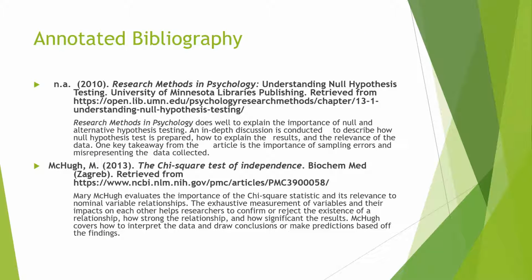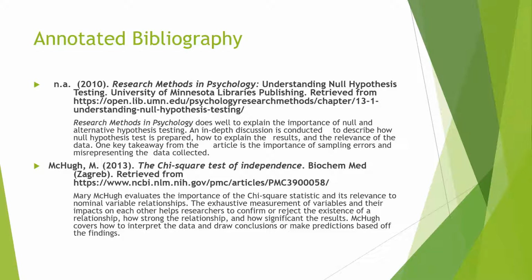Throughout this course, our class was provided with articles to read that discuss null hypothesis, correlation testing, chi-squared tests, and regression analysis. The following articles were used to conduct this test and determine the results. I found the first article, Research Methods in Psychology, does well to explain the importance of null and alternative hypothesis testing. An in-depth discussion is conducted to describe how null hypothesis tests are prepared, how to explain the results, and the relevance of the data.